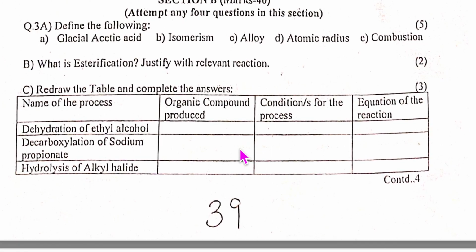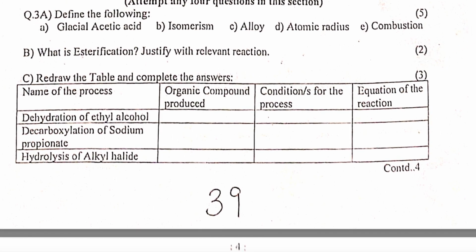Let us quickly go to section B. Define glacial acetic acid, learning work. If you don't know, just give yourself 0. If you don't know isomerism, give yourself 0. Alloy, you have to know these definitions. In alloy, there is one keyword which I told you.